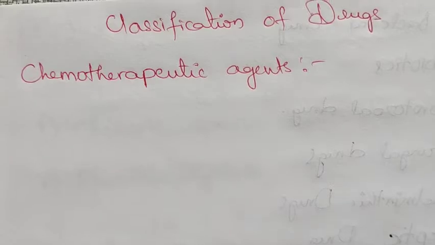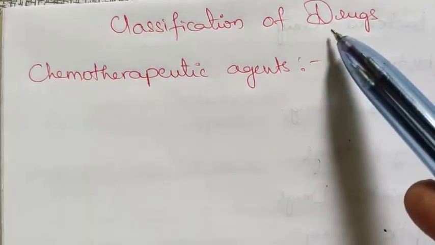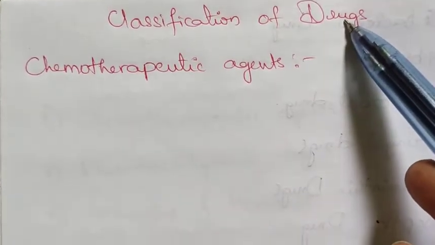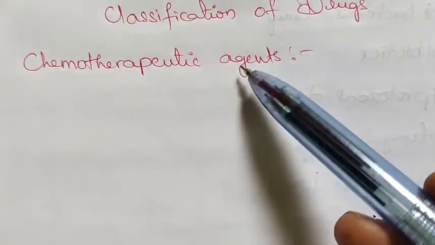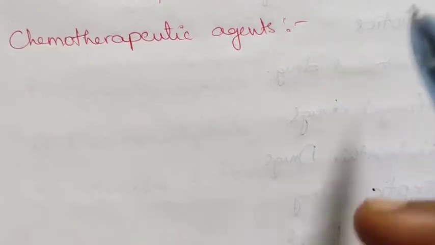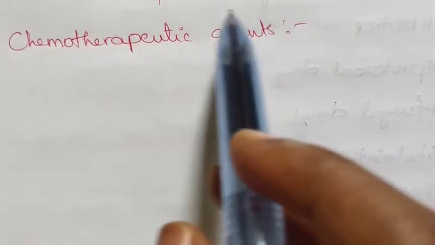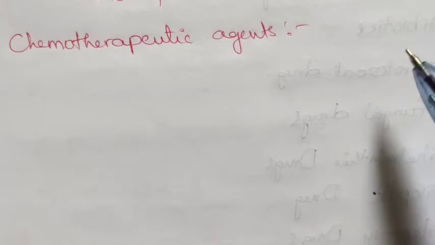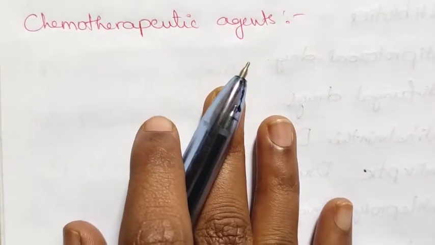In the previous class, we discussed the classification of drugs. These drugs are classified into three types. First one is chemotherapeutic agents, second one is the pharmacodynamic agents, and third one is the vitamins and hormones. In the previous class, we discussed the chemotherapeutic agents, how they are classified into 11 therapeutic agents. If you didn't watch the previous video, first go through that video. After that, you will see the continuation of that chapter. That is the second part of this one.